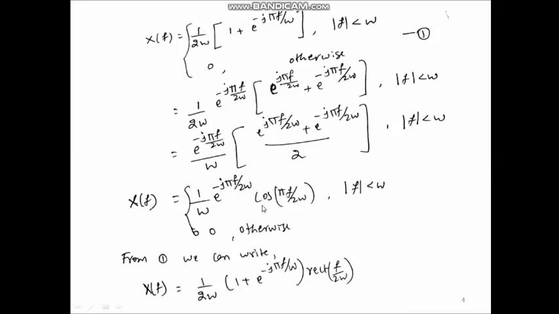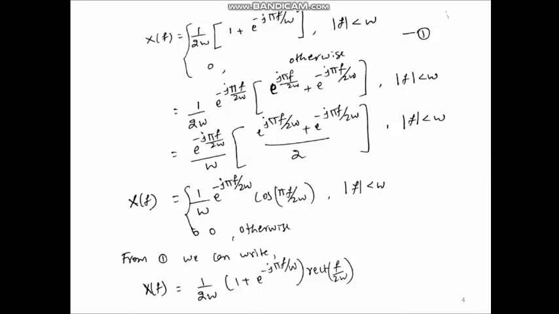Therefore, X(f) is 0 for f equal to W and minus W, and X(f) is 1 by W for f equal to 0. In between f equal to 0 and f equal to W, we will get a cosine function response. So, this is realizable, whereas in the 0 ISI condition it was a rectangular response, which is very difficult to achieve. So, by using this controlled ISI, we can design a signal and filter which is realizable.